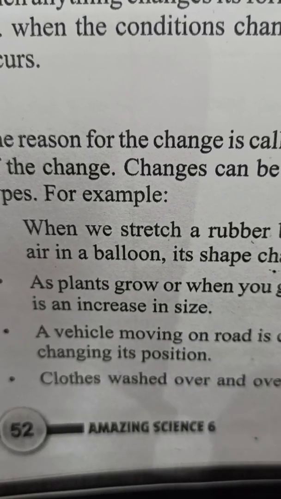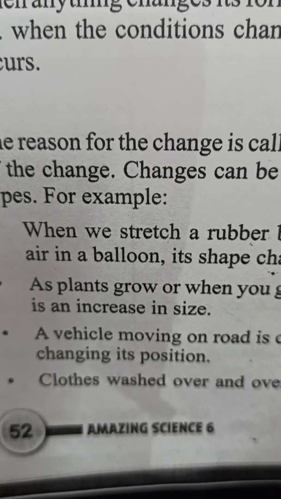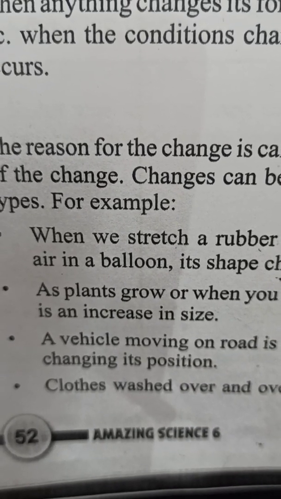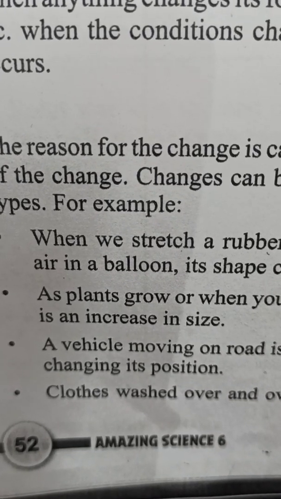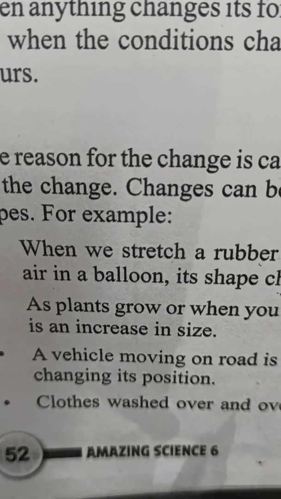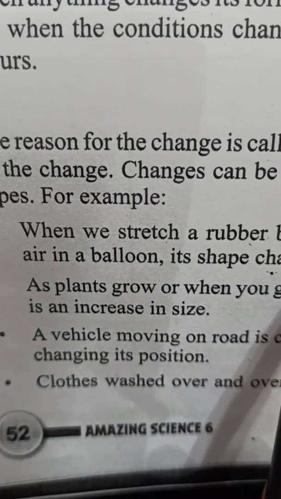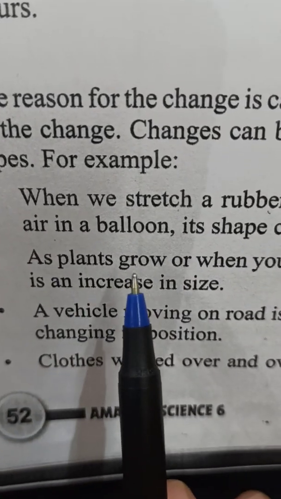Before the filling of air in the balloon or before the stretch of rubber band, its shape was different, but after blowing air in the balloon or after the stretching of rubber band, their shape is different. So there is a change in its shape. Okay, so first example is related to the change in shape, and second is related to the growth.